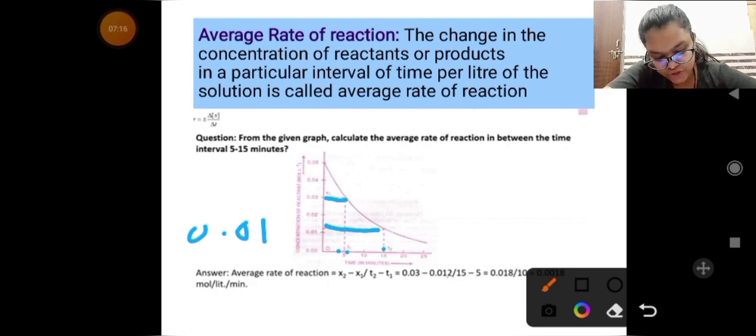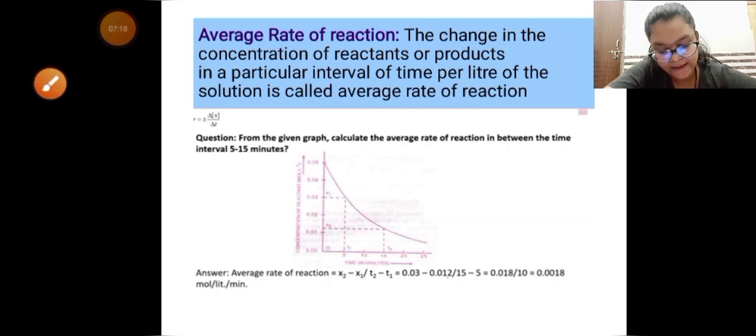So average rate of a reaction is calculated by x2 minus x1 divided by t2 minus t1, meaning 0.03 minus 0.012 divided by 15 minus 5. We get our answer 0.0018 mole per liter per minute. Here we take minute because time is given in minutes.